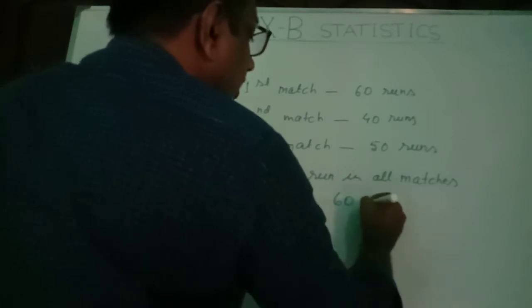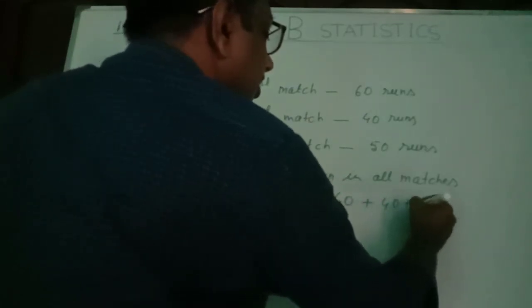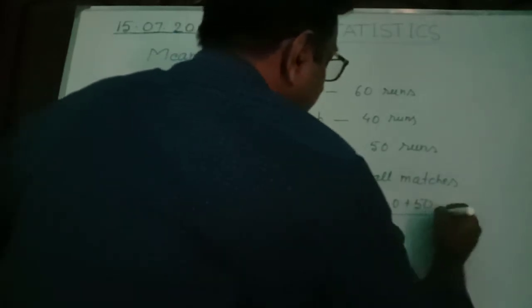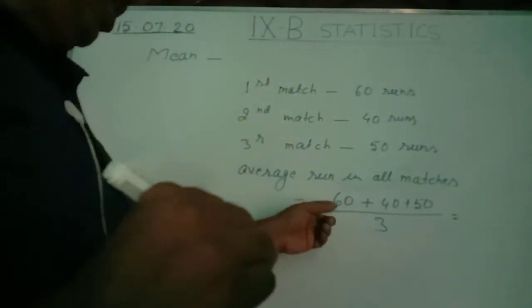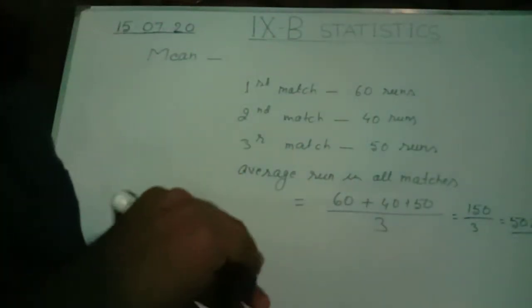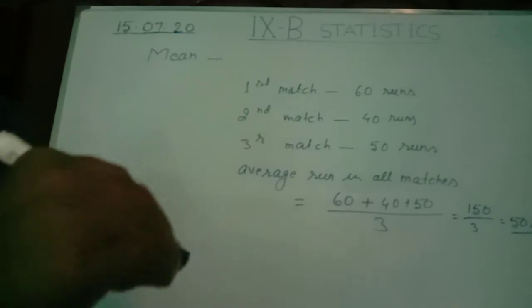You will add these three, 60 runs plus 40 runs plus 50 runs, and you will divide by the number of matches, that is 3. So what are you getting? The simplification: this became 150 by 3 equal to 50 runs. This 50 runs became the average score made by that cricket player.